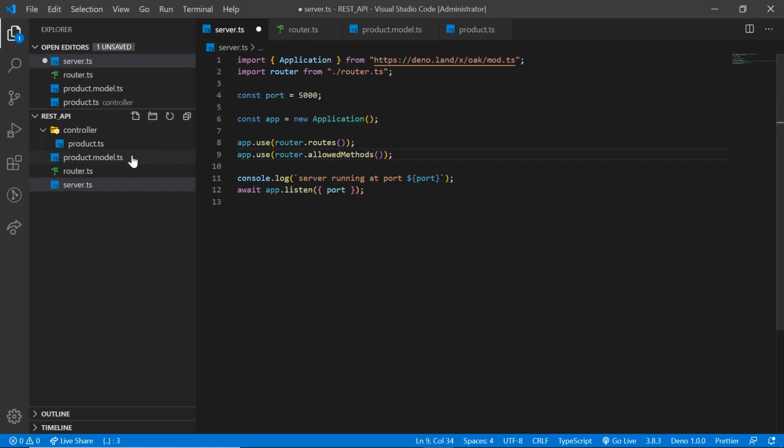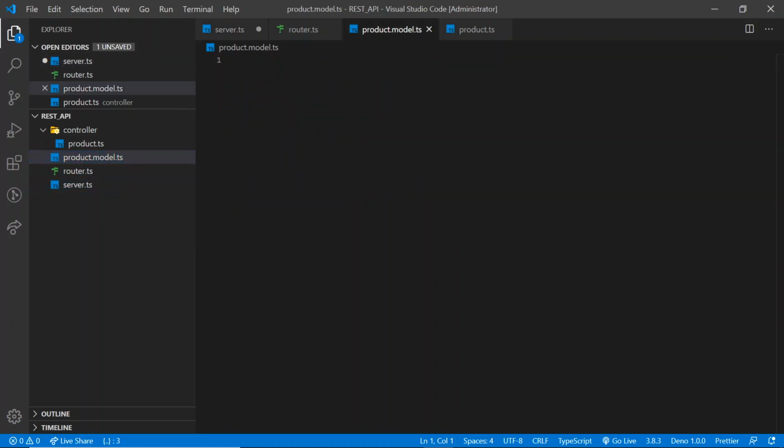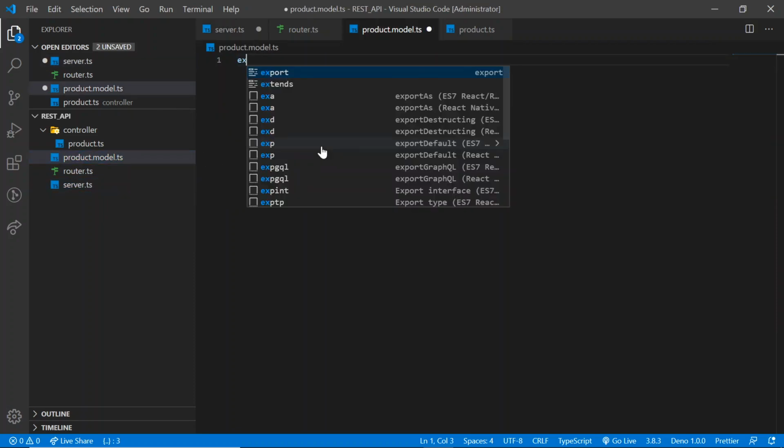Now let's jump to the product model and create a new interface here.